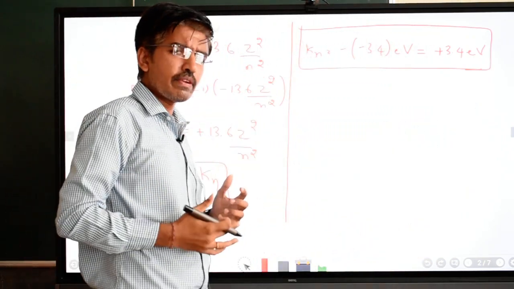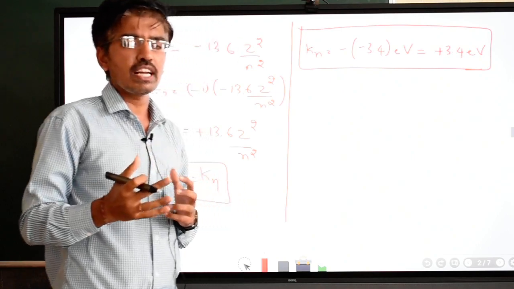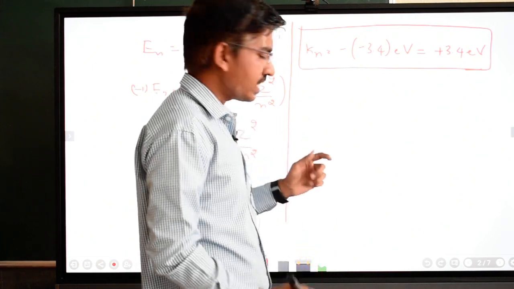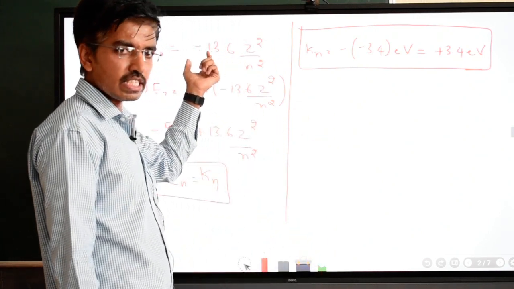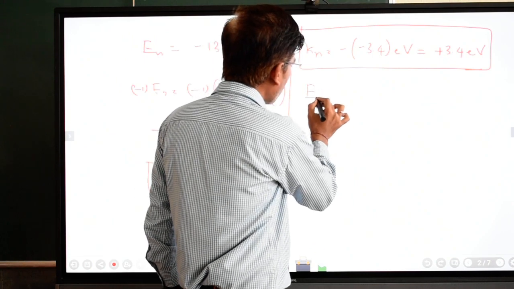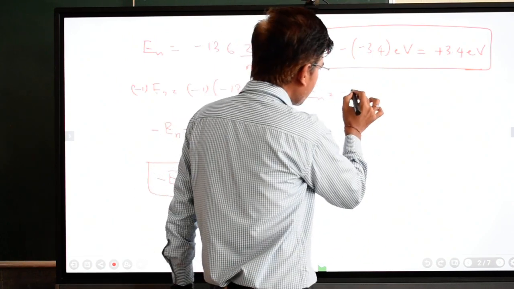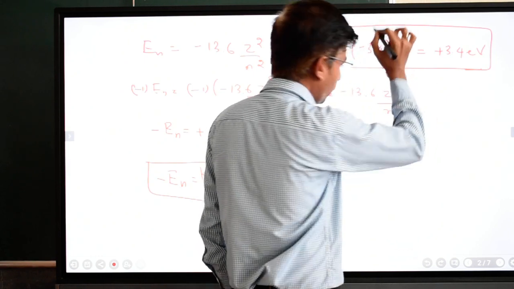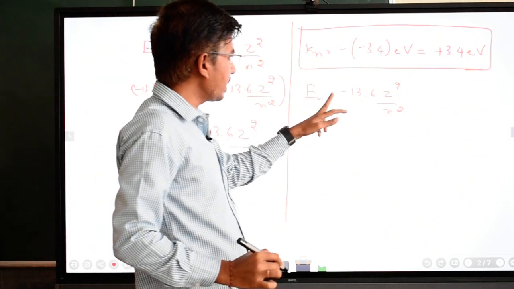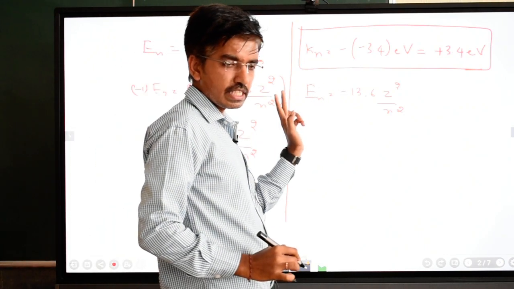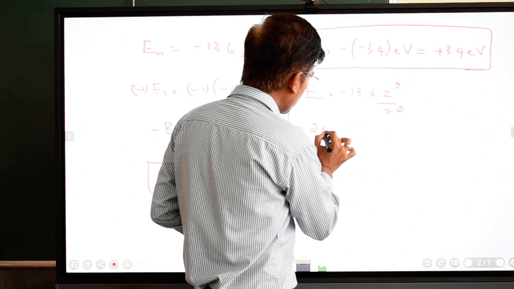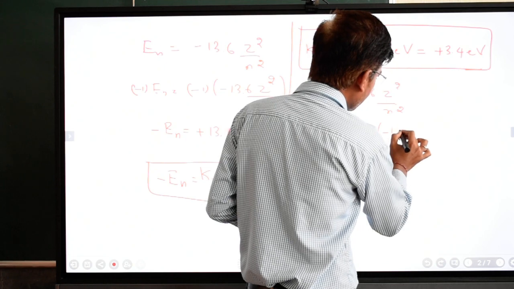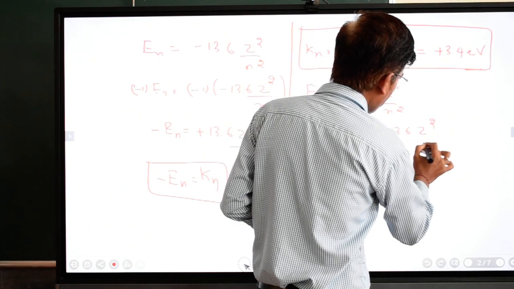By using the same procedure, we calculate the potential energy of the electron in the nth state. Again I will write the same equation for the total energy of the electron in the nth state, that is En is equal to minus 13.6 Z square divided by n square. I will multiply this equation by 2 on both sides. You will get 2 into En is equal to 2 into minus 13.6 Z square by n square.